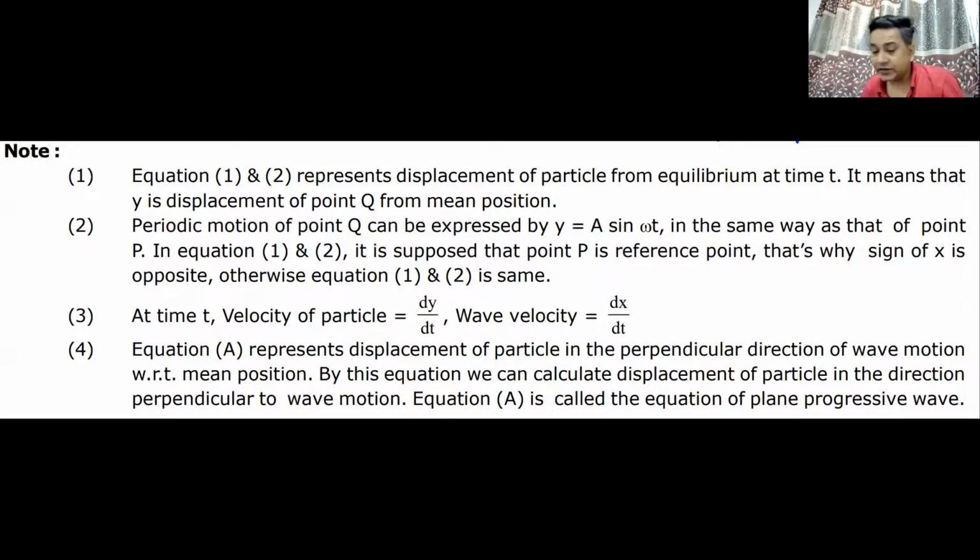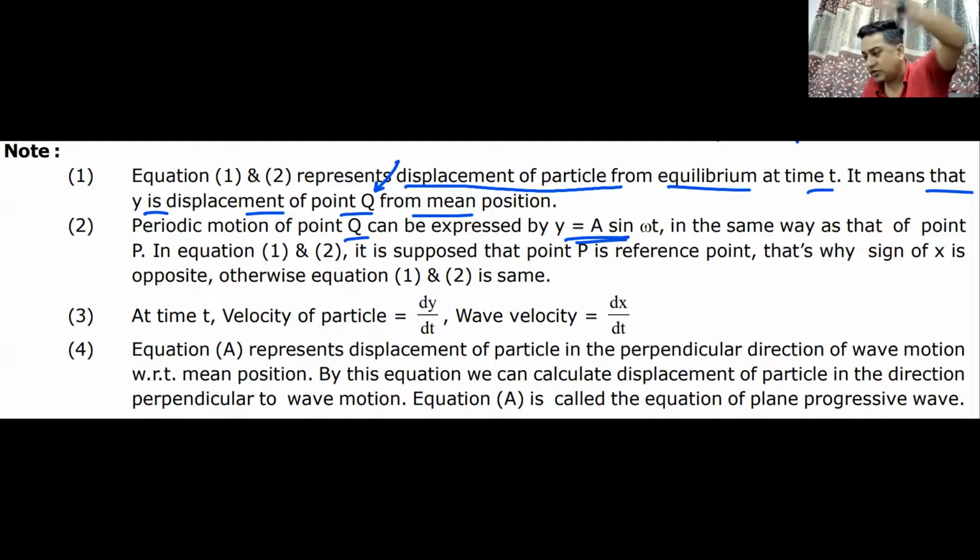Whatever equation we have written, equation number 1 and 2, it gives the displacement of a particle from equilibrium at any time t. It means y is the displacement of point Q from the mean position. This point Q is at a distance x from the origin. The periodic motion of point Q can be represented by y is equal to a sine omega t.